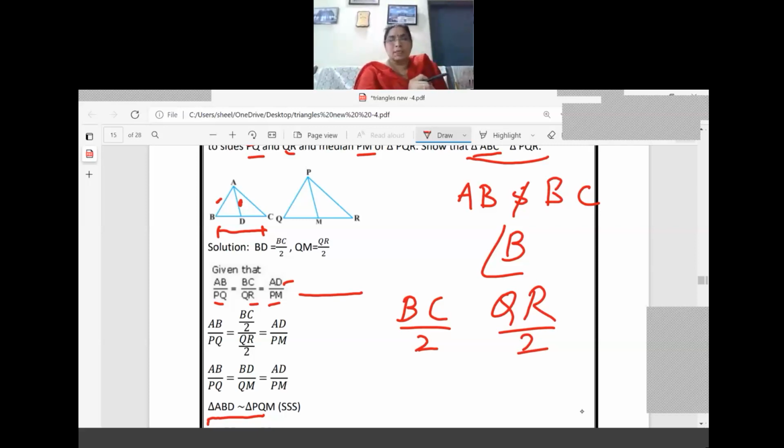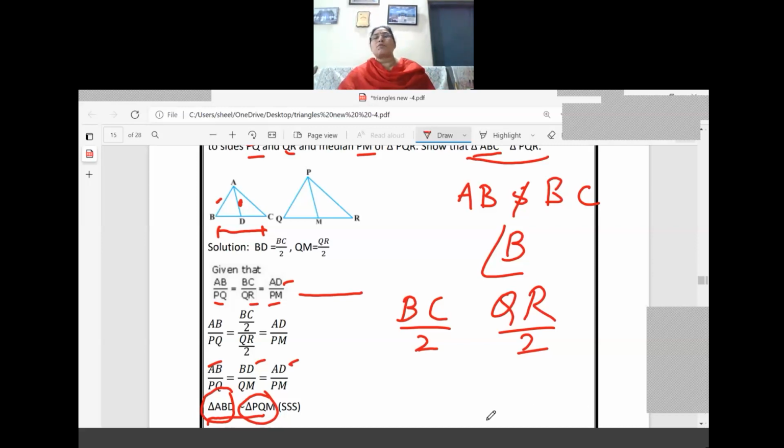Now if you check triangle ABD, which sides are there? AB is one of the sides, right? Now the second side is BD, now the third side is AD. So in triangle ABD we got 3 sides. Similarly, in PQM also we got 3 sides. So these two triangles are similar by SSS criteria. I think now it is clear.